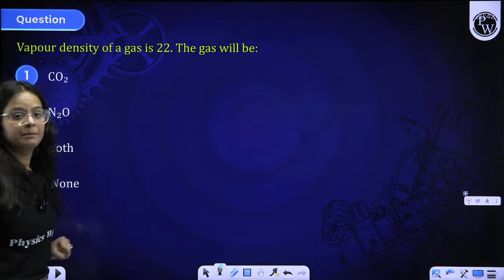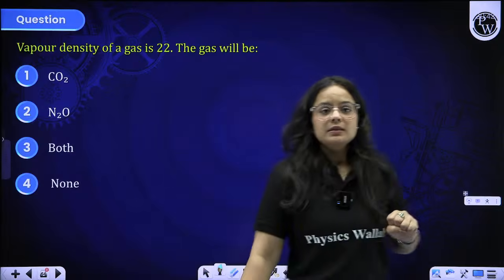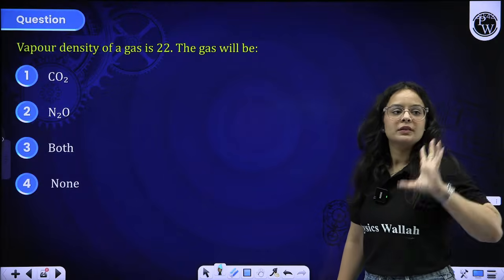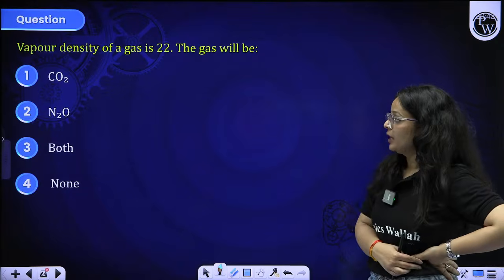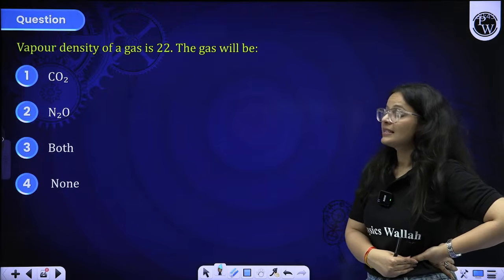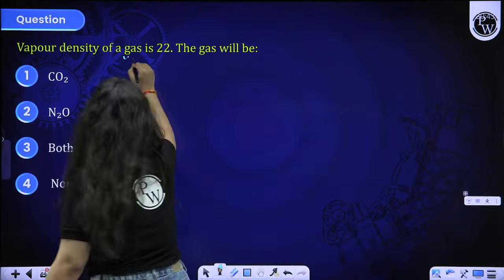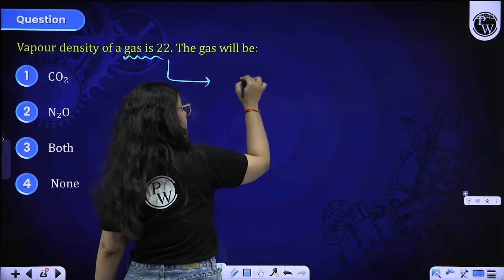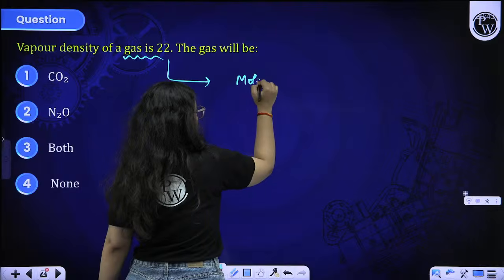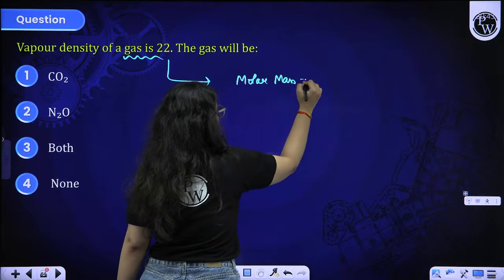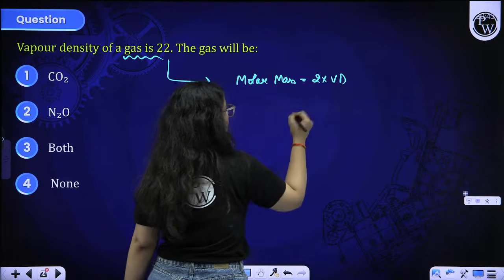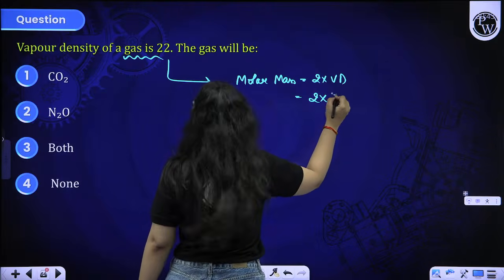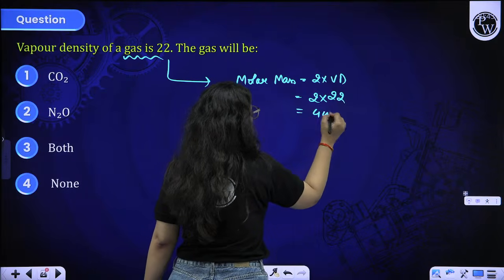For example, you have to solve this question. The vapor density of a gas is 22. Beta, it is any gas, we don't know about it, but the vapor density is given to you. That means you can find out the molar mass. I told you that 2 into vapor density is the molar mass. So 2 into 22 is 44, which will be the molar mass.